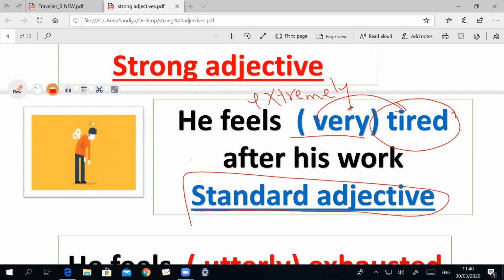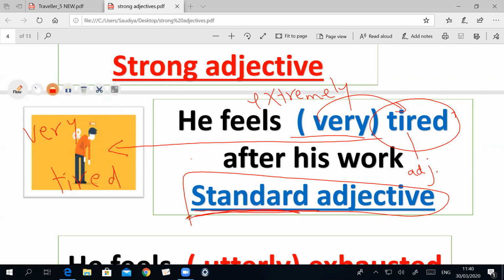So this person, he is tired, he feels tired. So we can describe him with the words very tired. What do you know about the word tired? Tired is an adjective, and it's a standard adjective. How can you call it? You can say soft adjective, you can say base adjective, and so on.